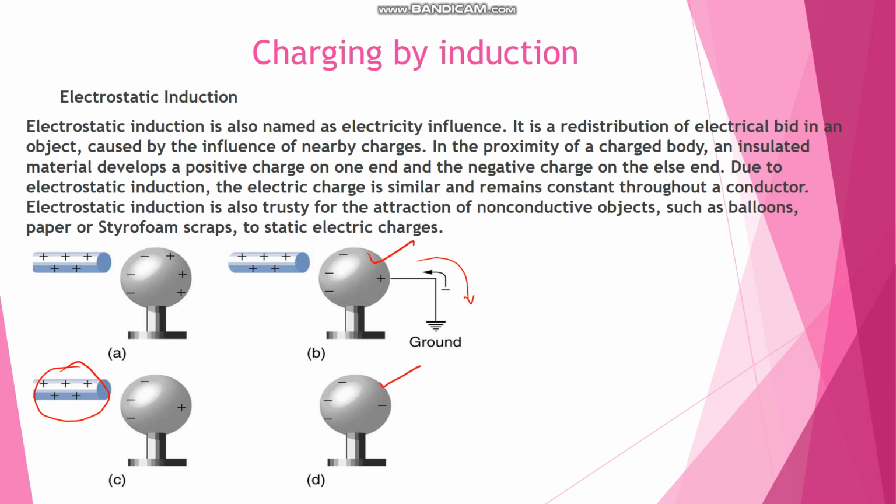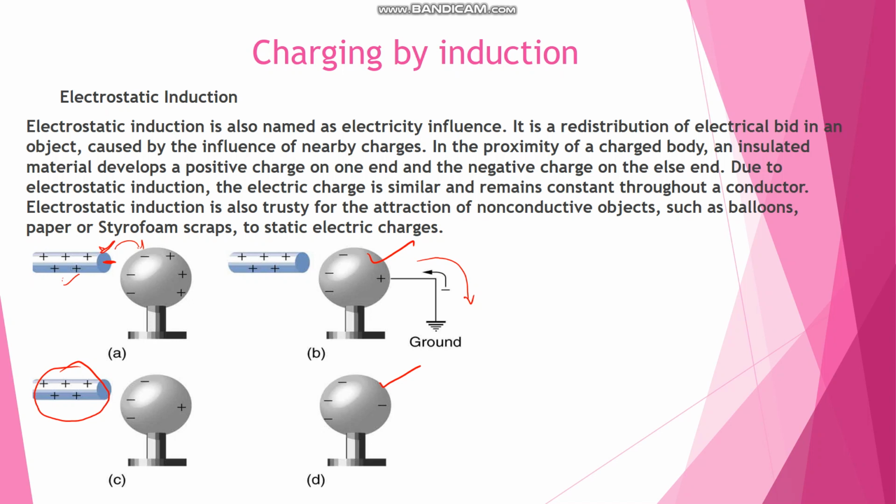Means at first this charged body comes near to this neutral body, then due to the induction process the negative charges come near and the positive charge goes far away from the main charged body.